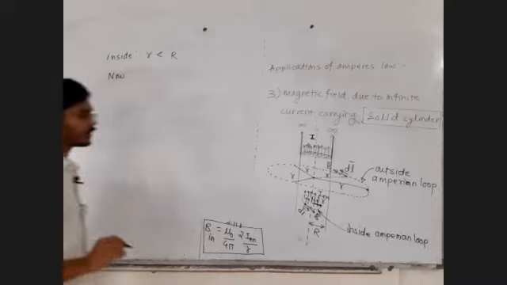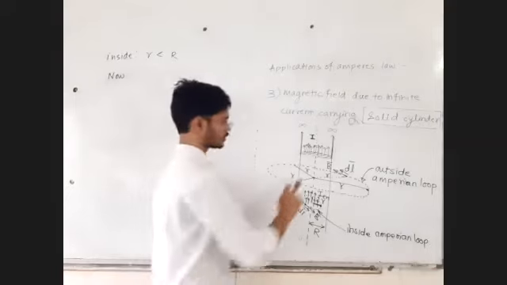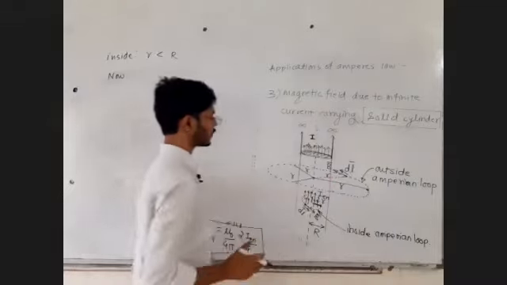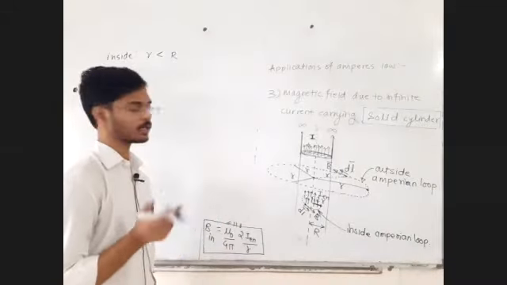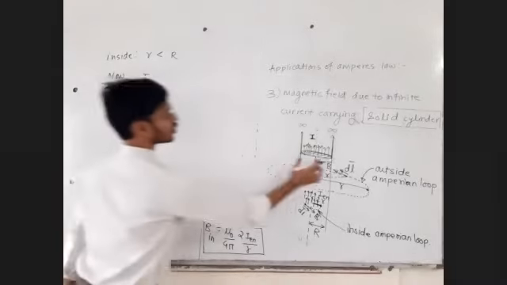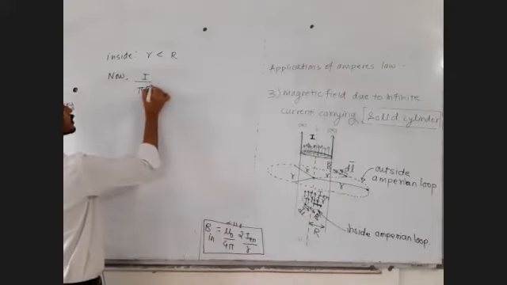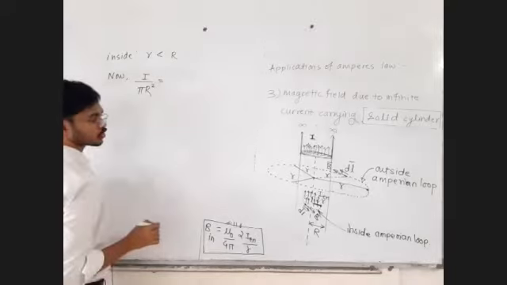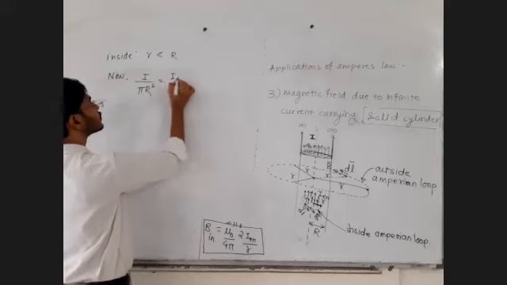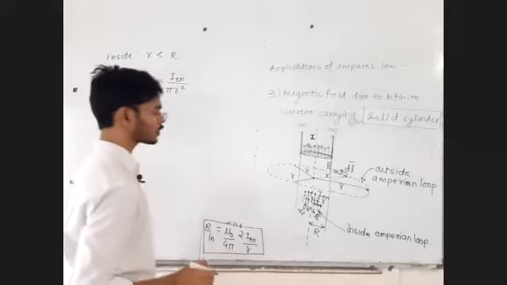Now, can I write total current upon total area as constant? Because this current is flowing through this total area. Total current is flowing through the total area. So total current per unit area is equal to constant. So you can write total current upon total cross sectional area pi capital R square is equal to enclosed current upon enclosed area.